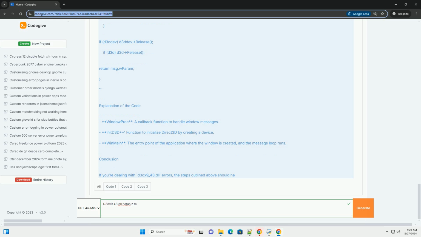Conclusion. If you're dealing with d3dx9_43.dll errors, the steps outlined above should help you troubleshoot the issue. Additionally, if you are developing with DirectX 9, the provided code example gives you a basic structure to get started. Always ensure that your system is equipped with the necessary components to run DirectX applications.